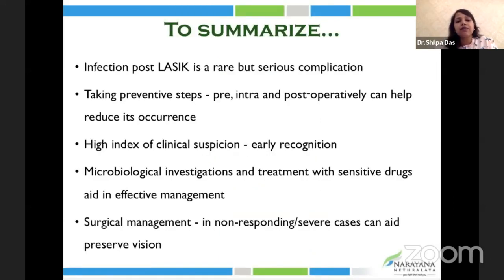So to summarize, infection post-LASIK is a rare but serious complication. Taking preventive steps reduces its occurrence, and a high index of clinical suspicion is required for its early recognition. Microbiological investigations are very, very important to treat with sensitive drugs. Surgical management is required in non-responding and severe cases.